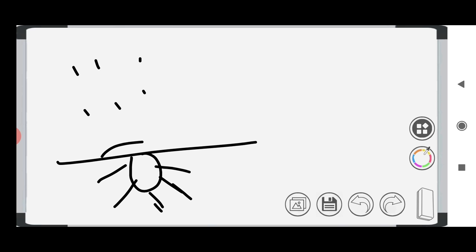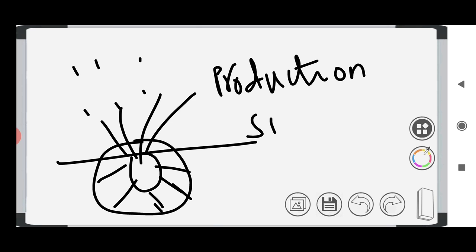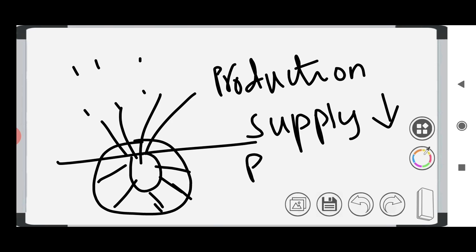So most of the onions will be affected by this rain. The onion production will be reduced, and this affects supply. So the supply of the onions to the market will also be reduced. If the supply has been reduced, then the price rises. This is the one major thing which you should remember: if the supply reduces, price increases.